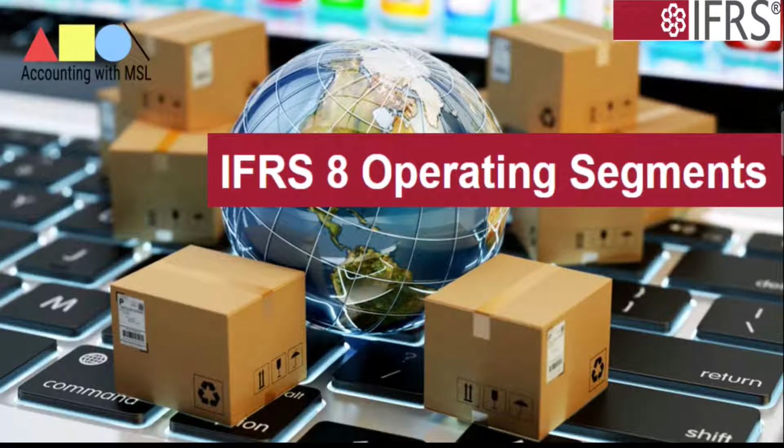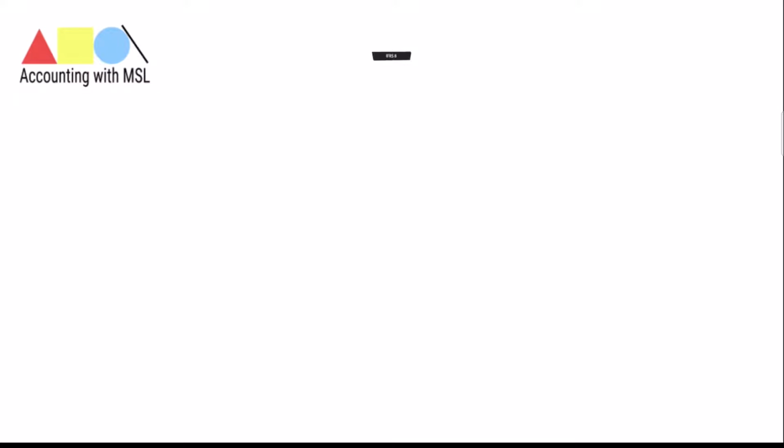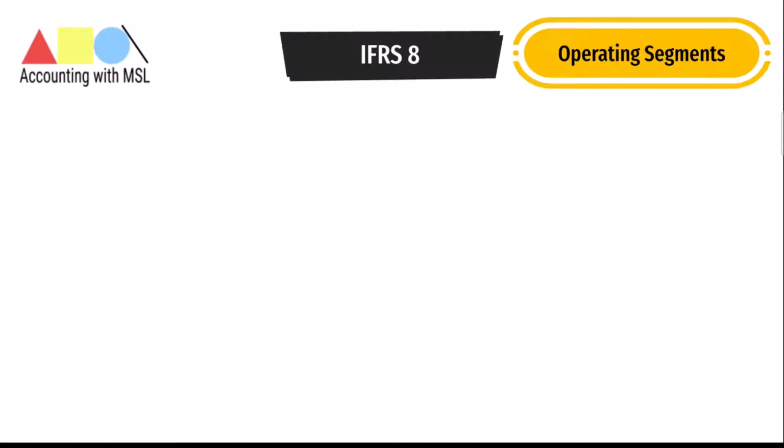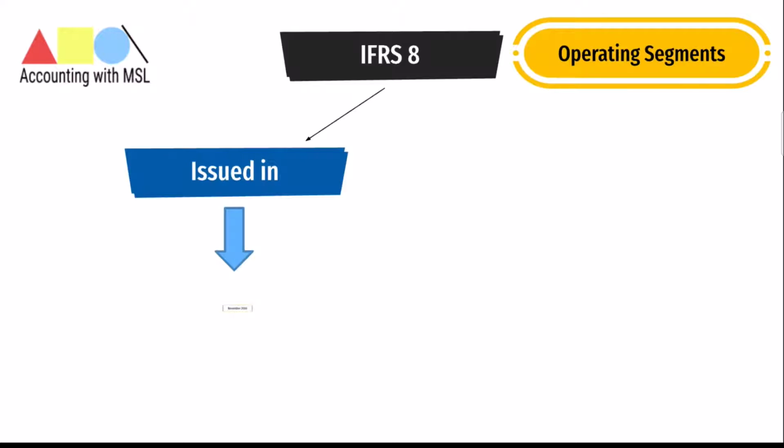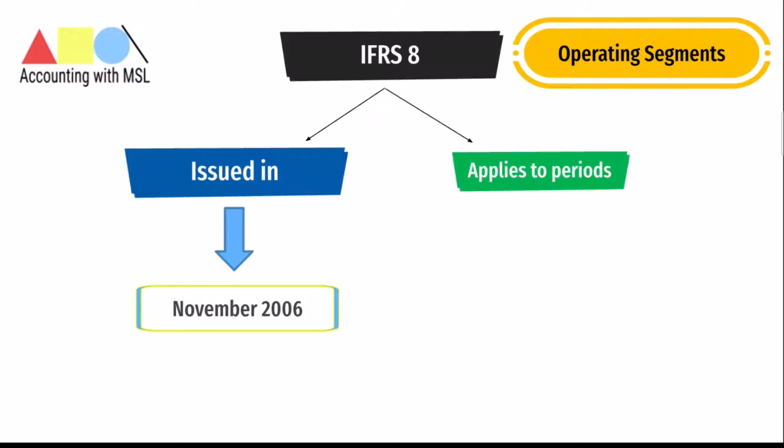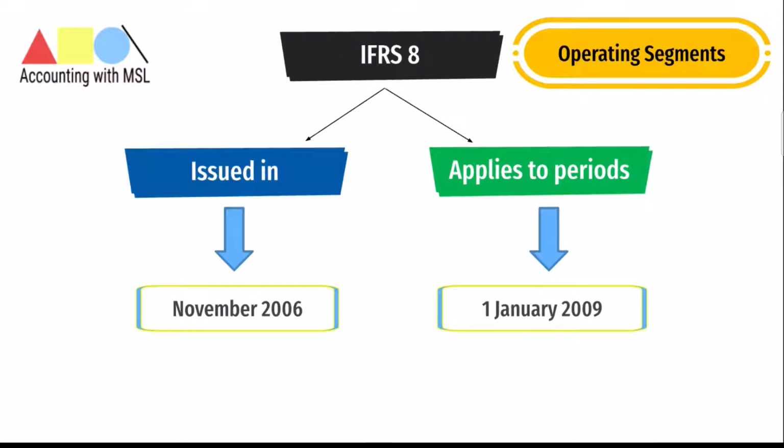MSL here, and welcome to this IFRS summary video on IFRS 8 Operating Segments, which requires particular classes of entities to disclose information about the operating segments, products and services, the geographical areas in which they operate, and their major customers. As a standard, IFRS 8 Operating Segments was issued in November 2006, and it applies to annual reporting periods beginning on or after 1st January 2009.